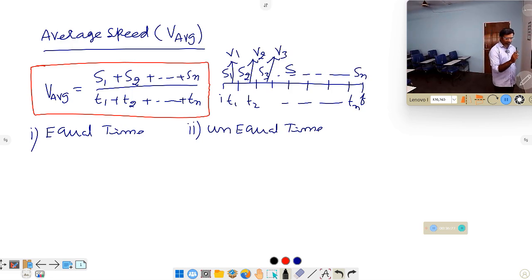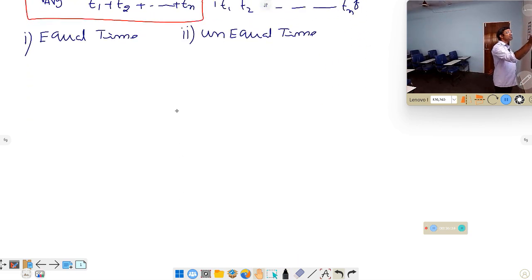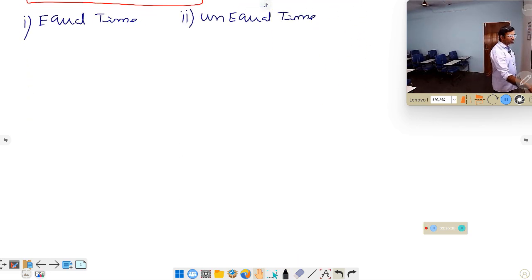While solving problems, if you understand this difference, then you can solve any problem without errors. Most students get confused about what type of problem is given, what they are asking, and what formula to use, because we have many formulas for average speed. So we classify them into equal time and unequal time.